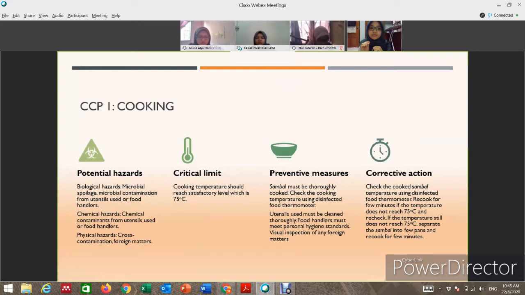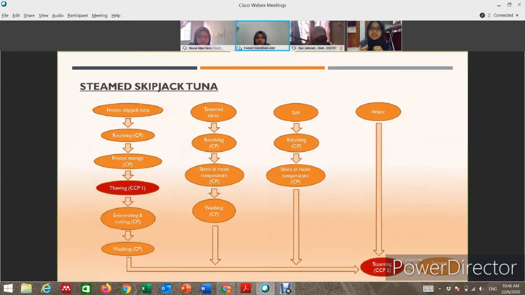If the temperature does not reach 75 degrees Celsius, we must recook the fried sambal. Okay, so this is the flow chart for steaming skipjack tuna. The first CCP is thawing and the second CCP is steaming.